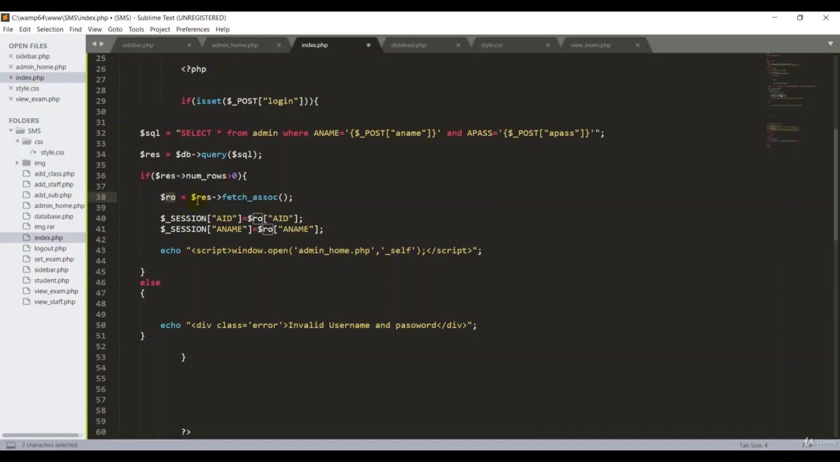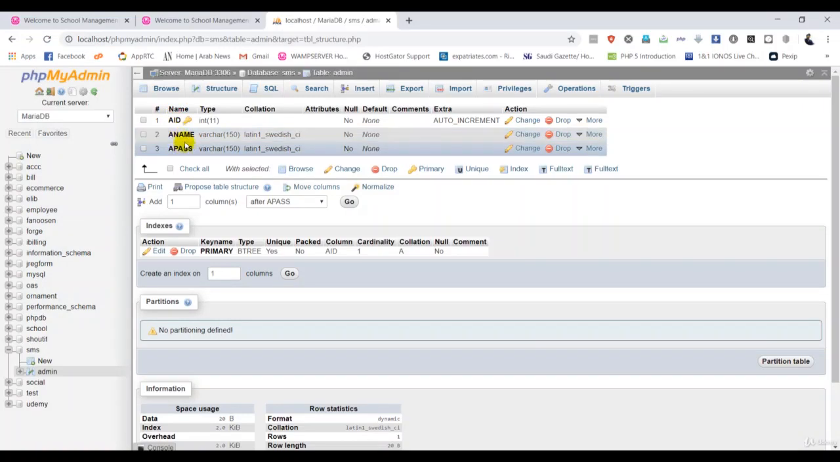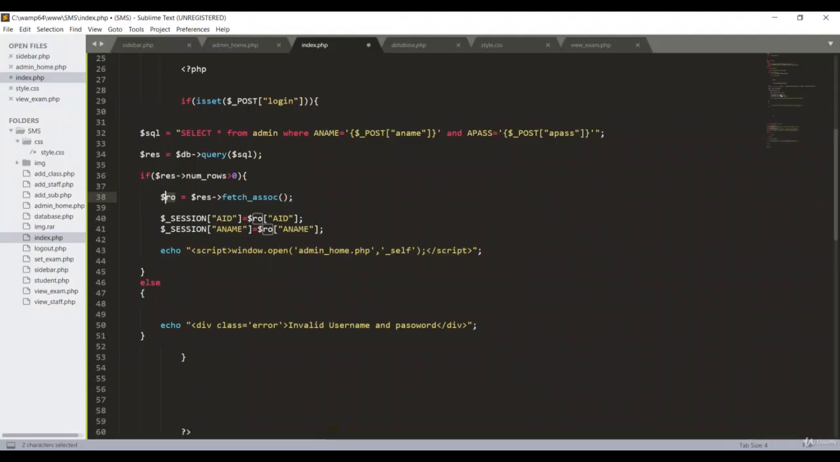So once we get all the arrays, because we know what's the AID in the table, that's the reason I'm going to type this session, because I'm going to store AID in the session. So the AID, which is in the session, should be equal to this AID. I'm doing the same thing for the aname. After that, if we put the right username and the password, it should be redirected to the admin home page.